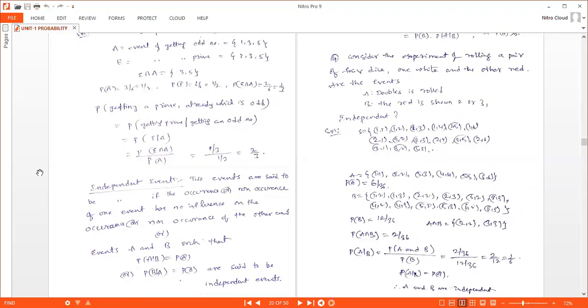Right? If it is happened, then we can say those two events are independent events.